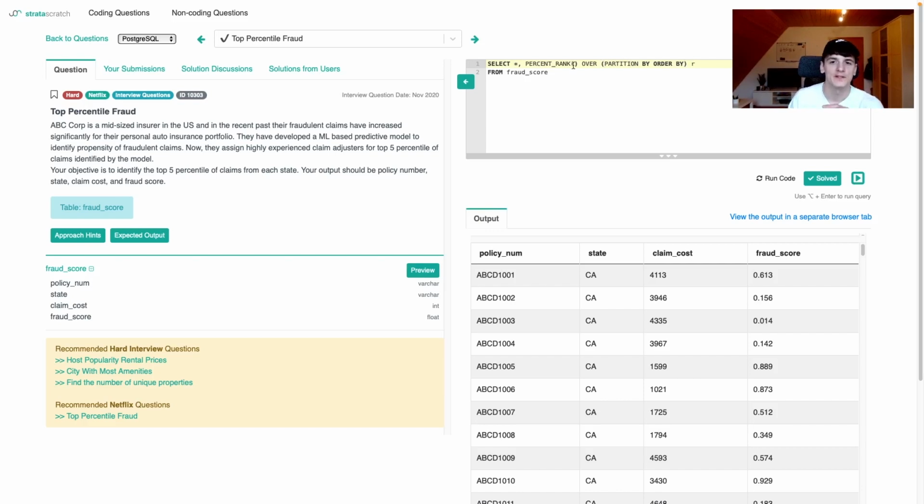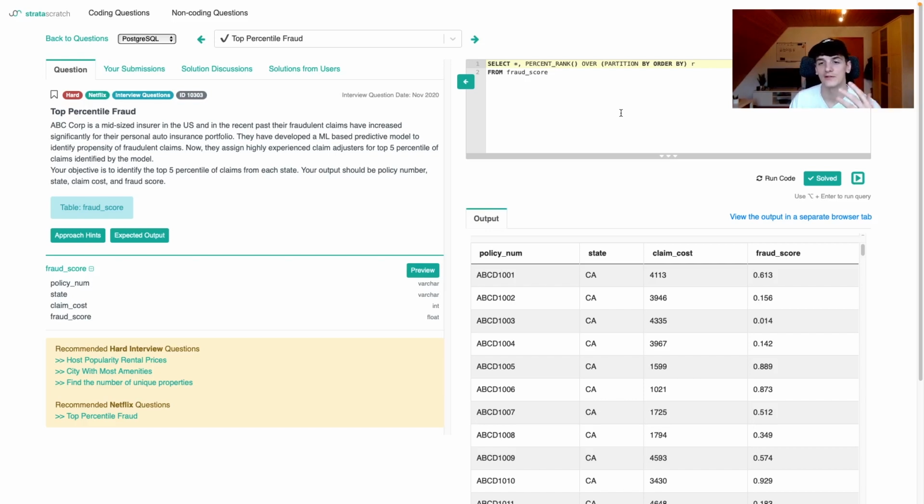Okay, and this percent rank is going to give us a value that tells us for our fraud score how high that ranks in terms of percentage. So we're going to get a rank for that fraud score, and if it's 3 out of 100, it's going to be top 3%.